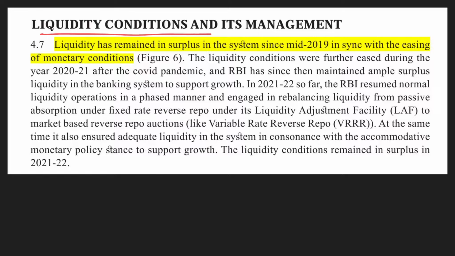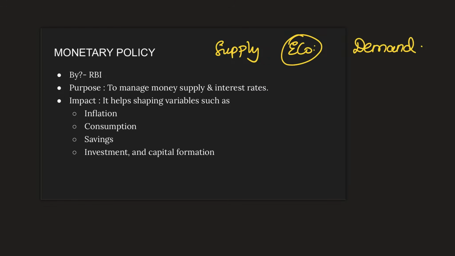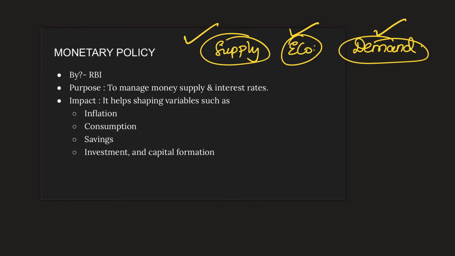So this is the screenshot from the economic survey, and its first paragraph says that liquidity was in surplus. Now, when you have an economic slowdown and there was surplus liquidity, then why is RBI actually infusing more money into the system? For this, you have to understand more details. In an economy, we have two sides, the supply side and the demand side. On the supply side, we have the producers, and on the demand side, we have the consumers. Now, what is the role of the government here? To help both the suppliers as well as the consumers.